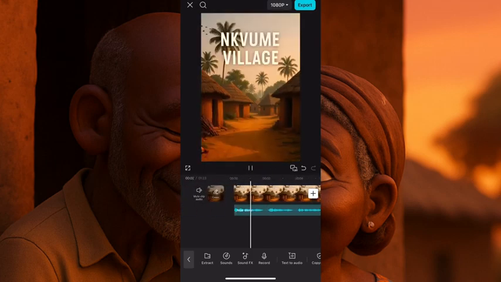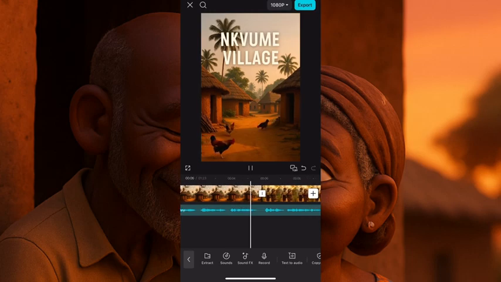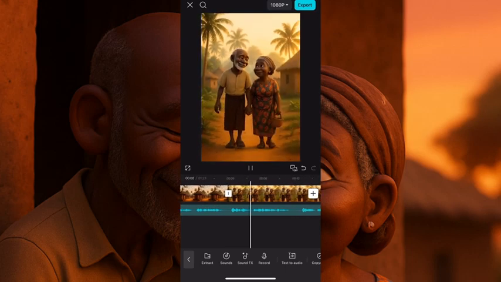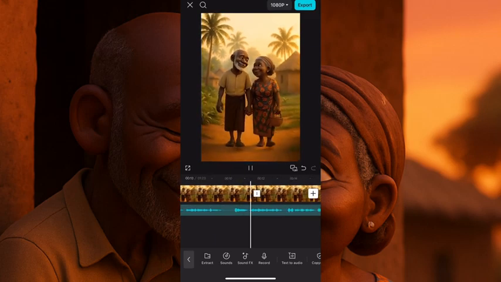In a quiet village in Nigeria, far from the noise of the city, lived an old woman and her husband, two humble farmers whose love had lasted more than 50 years. Every morning before the sun...